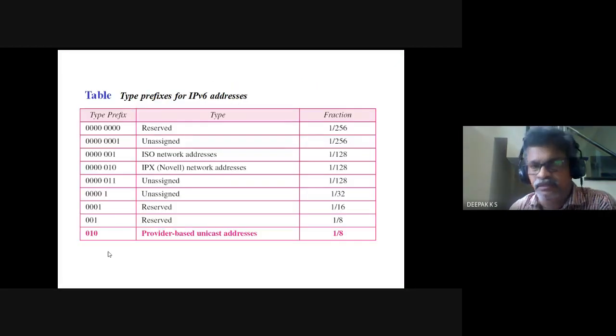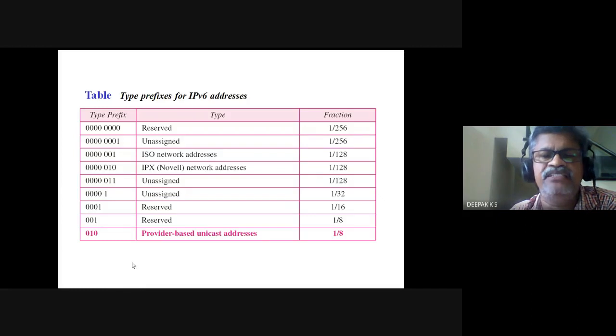Now, there are 128 bits, and there are different types of address. Basically, we will look at this provider-based unicast address. By now, you should know what unicast is. You are specifically sending to a destination, that is unicast. And provider means ISP provider based. This is the most general form.